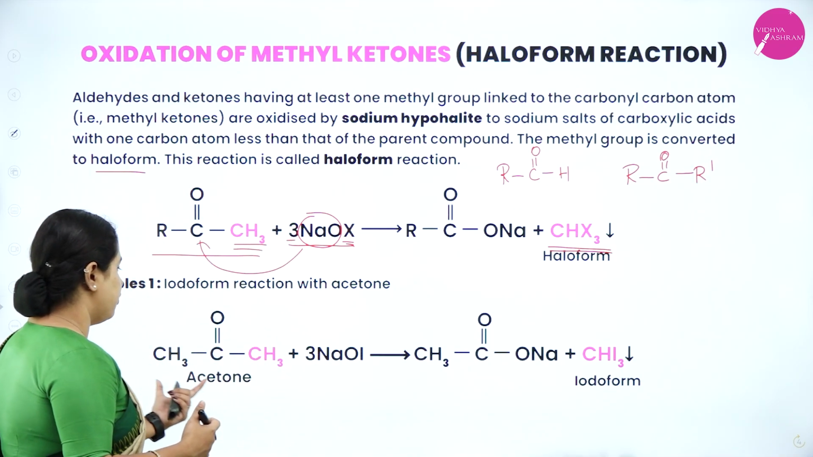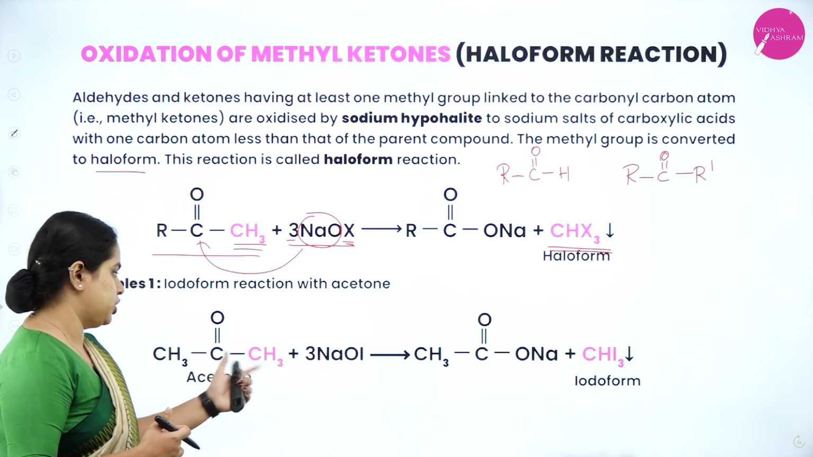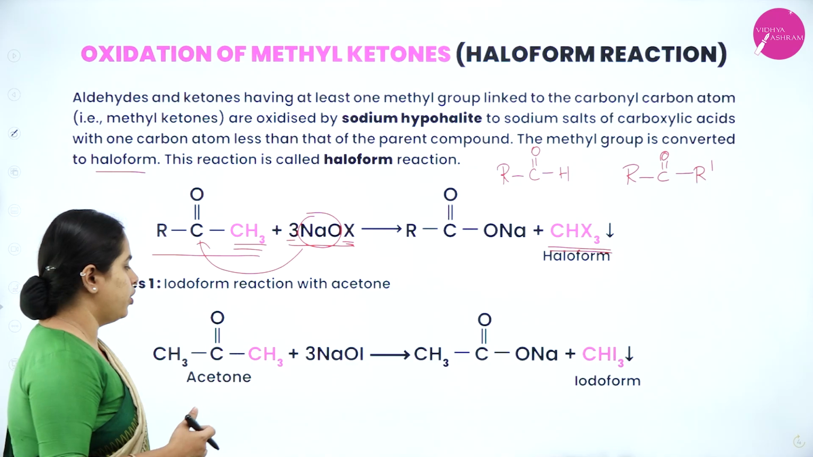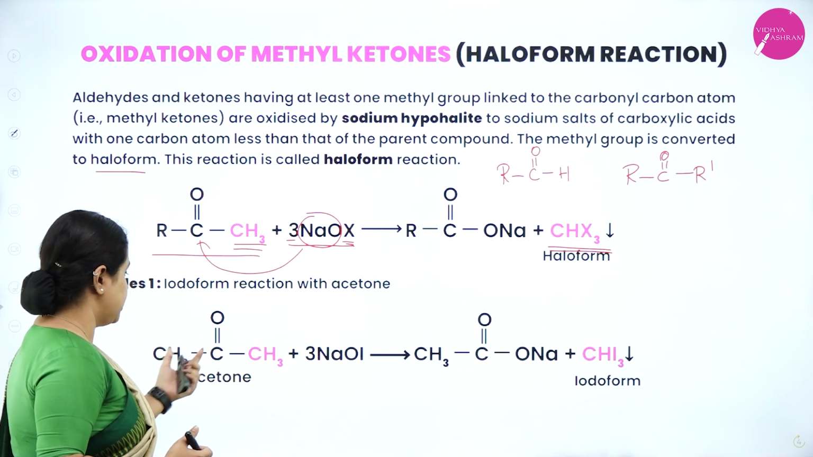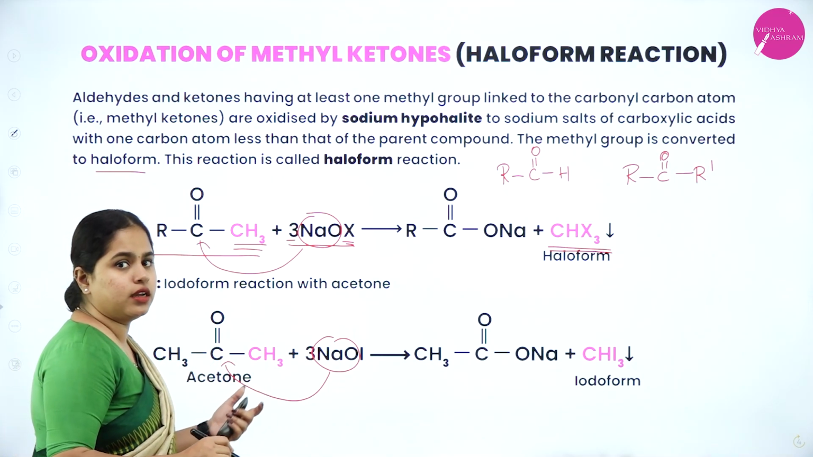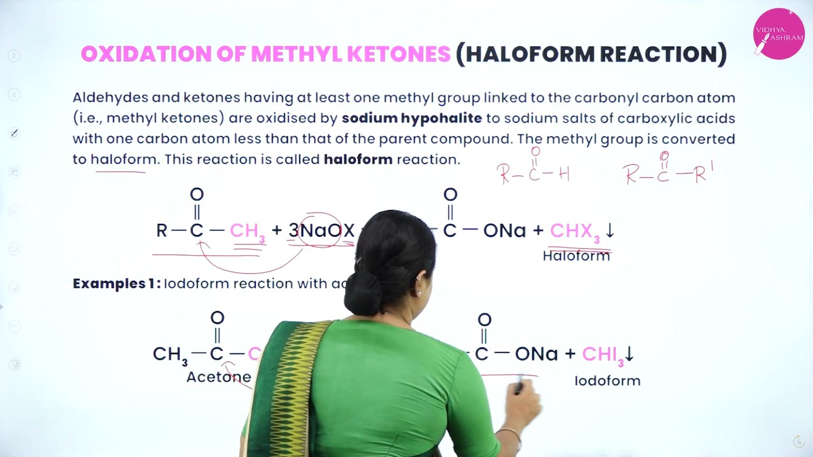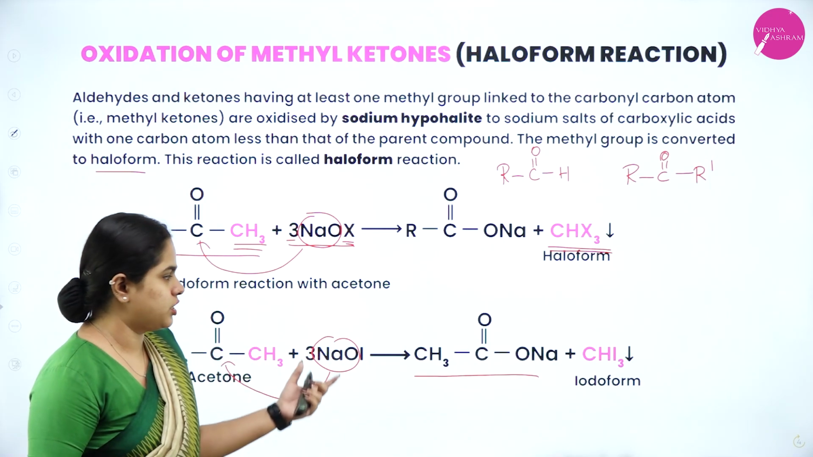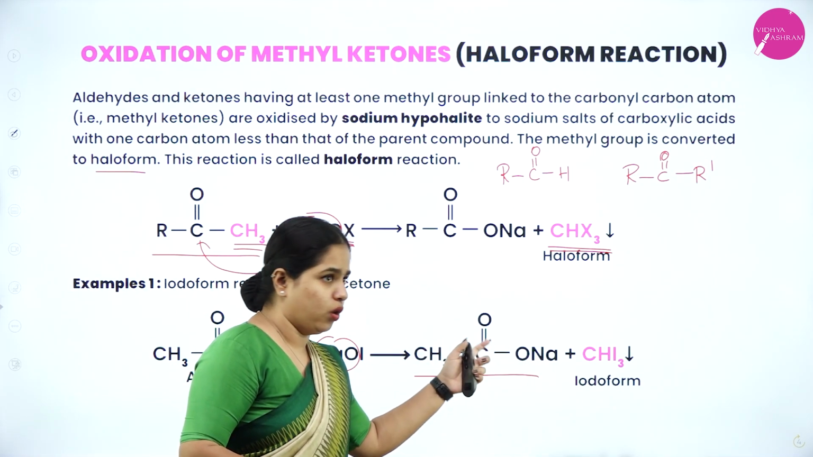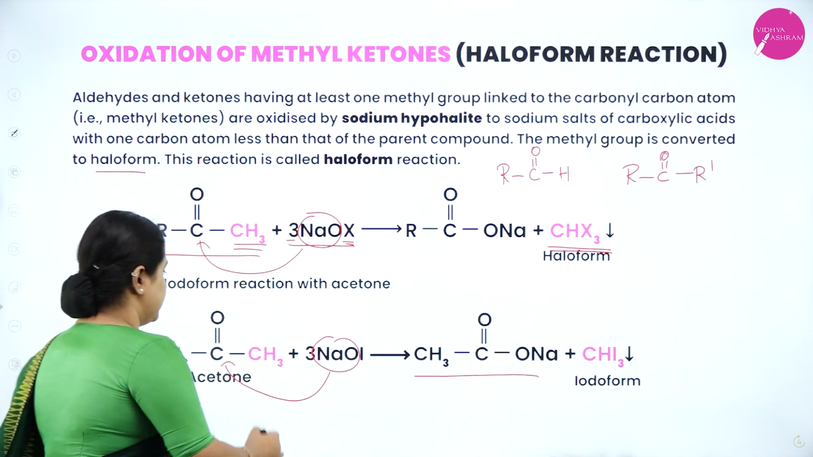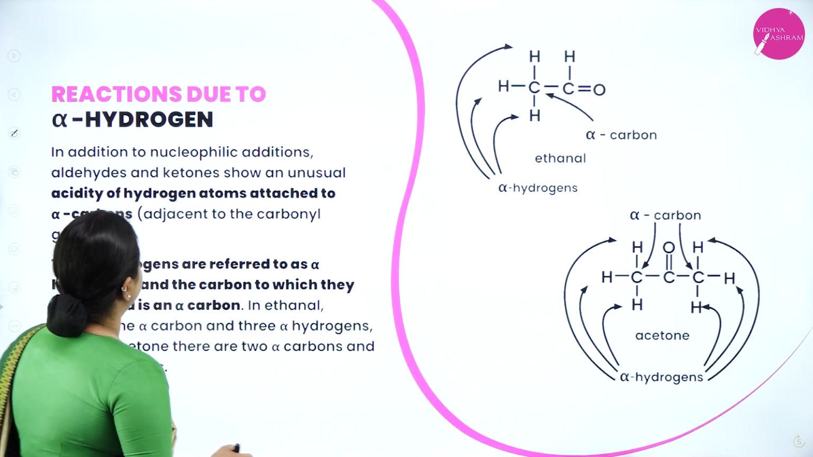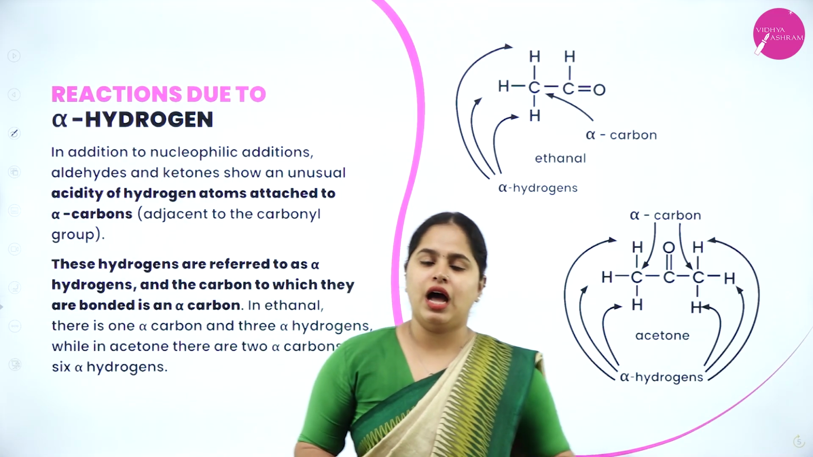Clear? If you are using acetone, CH3COCH3, to which we are adding sodium hypoiodite, what is going to happen? We are going to get CH3CO, and this ONa will get attached to the carbon. So we will get a sodium salt of a carboxylic acid. Which carboxylic acid? Acetic acid. CH3COONa. This is the sodium salt, right? Instead of CH3COOH, you have Na here. And this CH3 and iodine will form the iodoform. Clear?